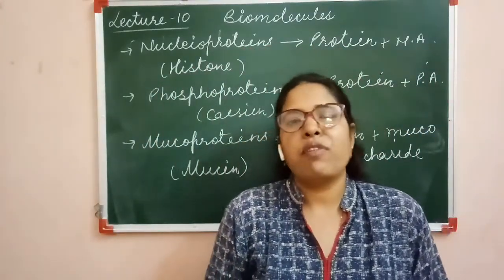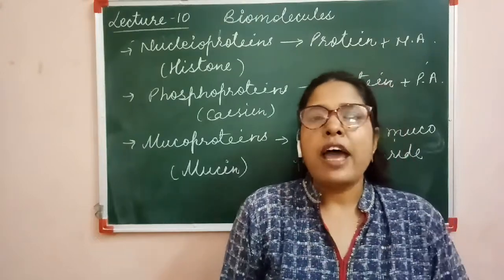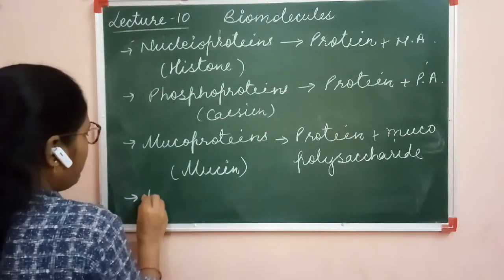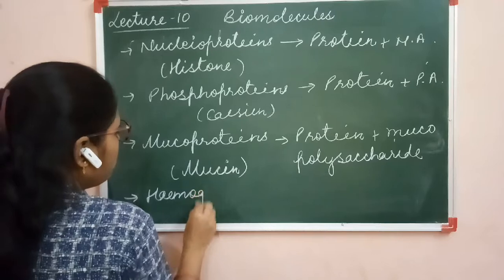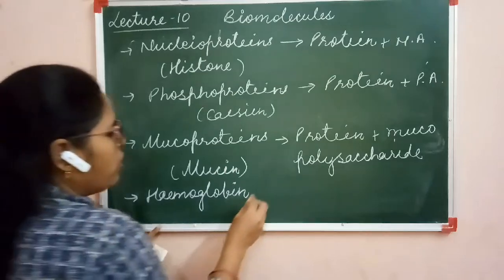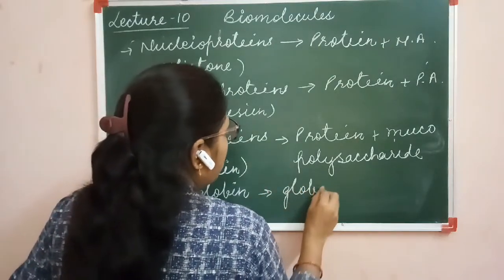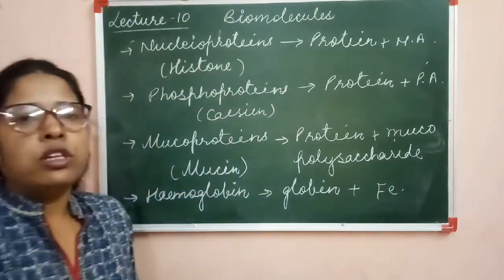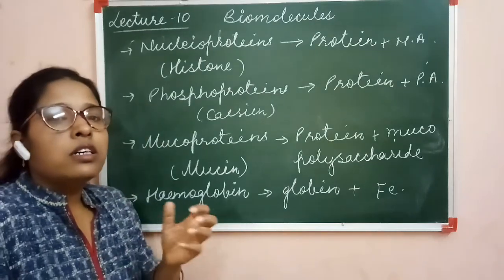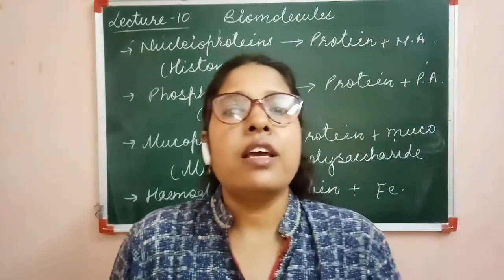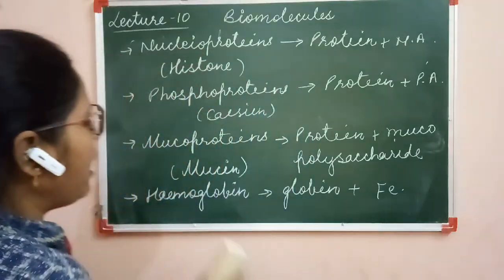Hemoglobin is also a type of conjugated protein in which the iron molecule is found attached with the globin protein. Clear? So hemoglobin is also present in the category of conjugated proteins, in which a type of protein called globin protein is found associated with the iron molecule. So this is all about the examples of conjugated protein.